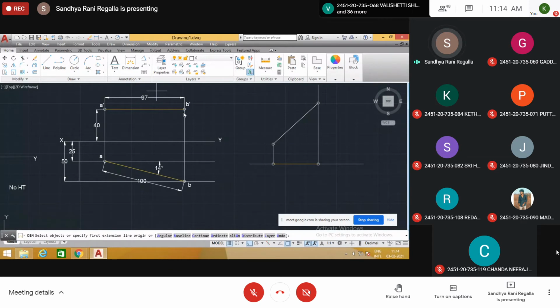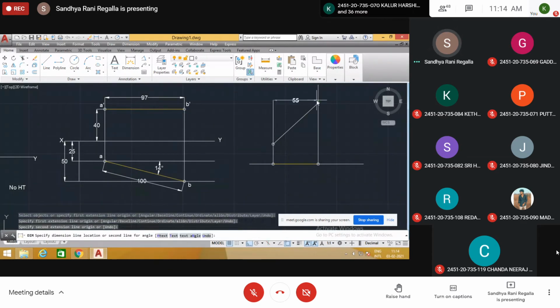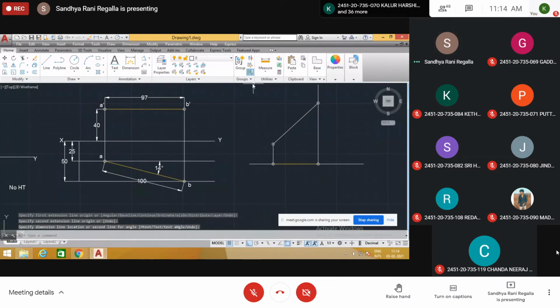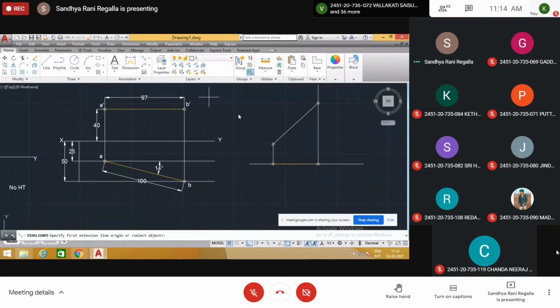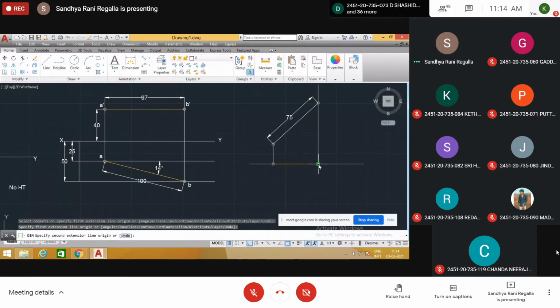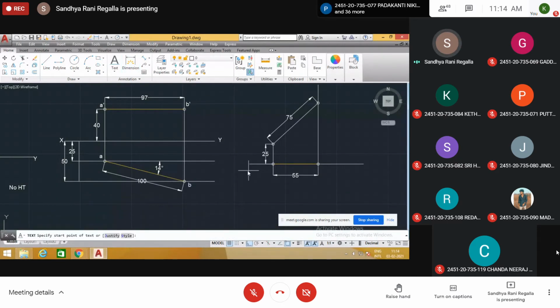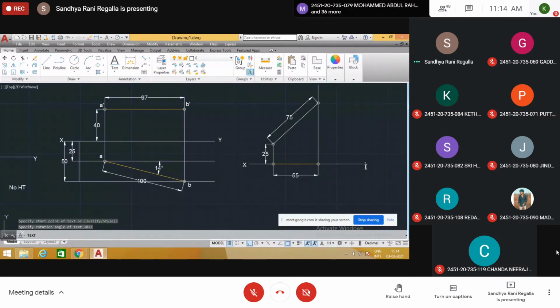Now see the dimensions. The actual length of the line is 75. Put a line dimension. The top view length is 55. One end is at 25. The inclination is not given. Only these three are given in the problem. Right. The text: X, Y. This is A dash.